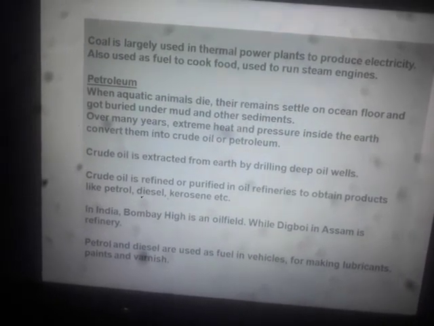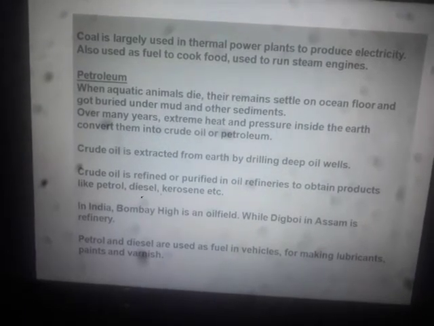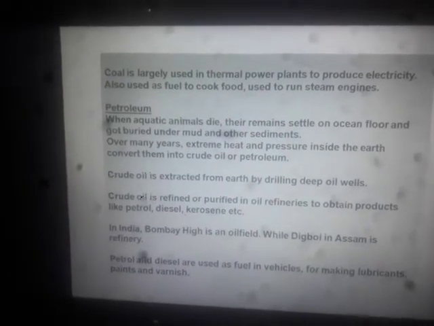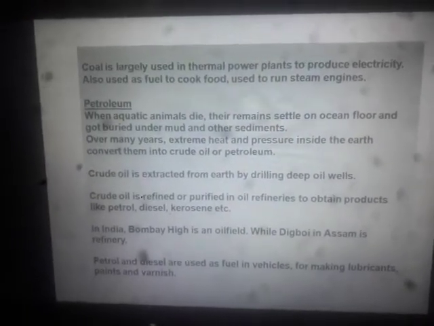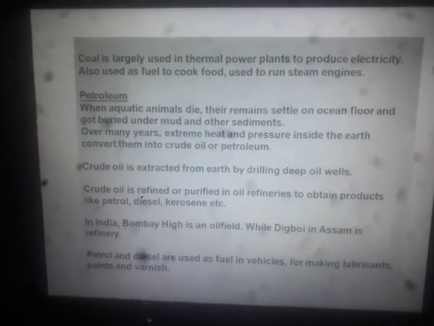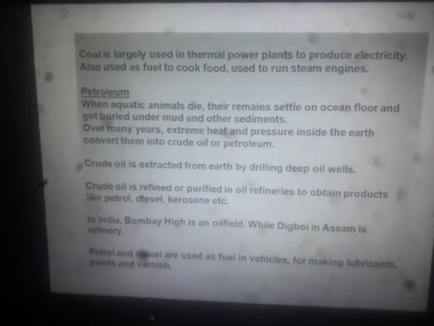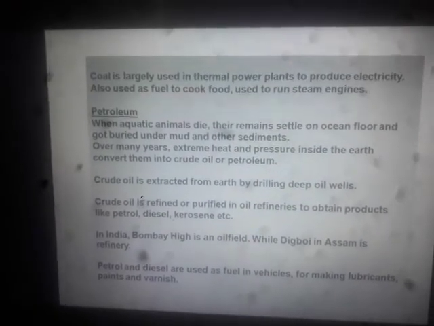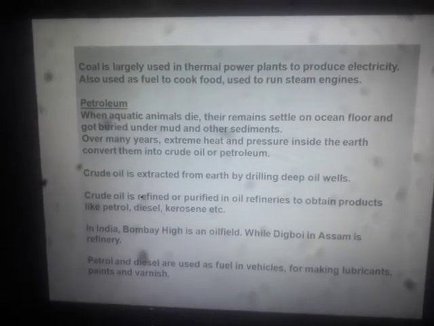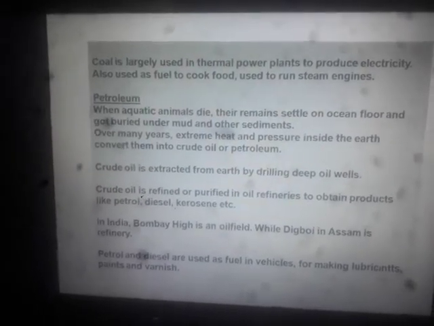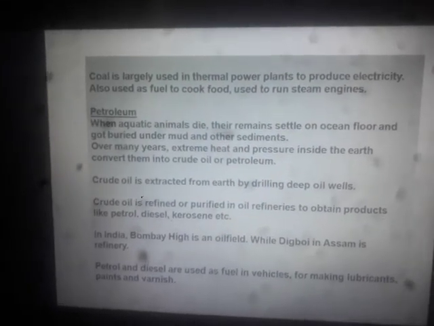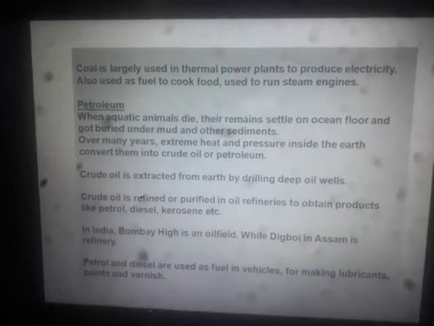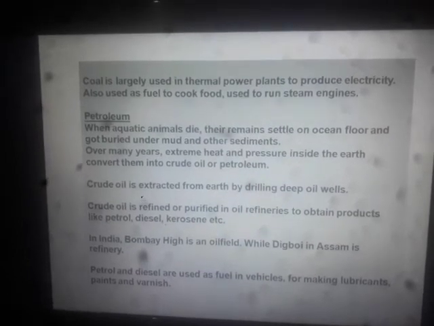Now when this crude oil is sent to the oil refineries, various products are obtained like petrol, diesel, kerosene. So all these are petroleum products. By knowing this fact only, you need to understand how important this resource, petroleum, is, because crude oil is the source for all these things: petrol, diesel, kerosene.